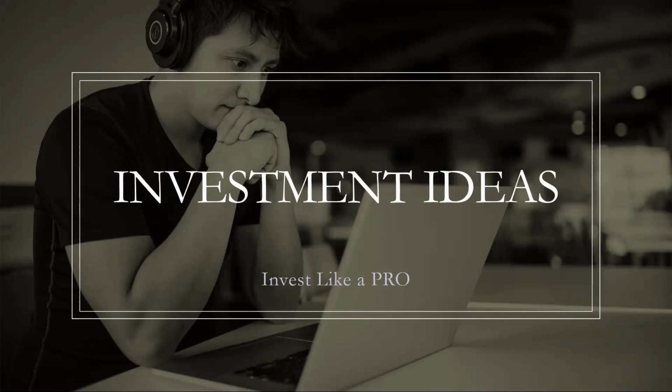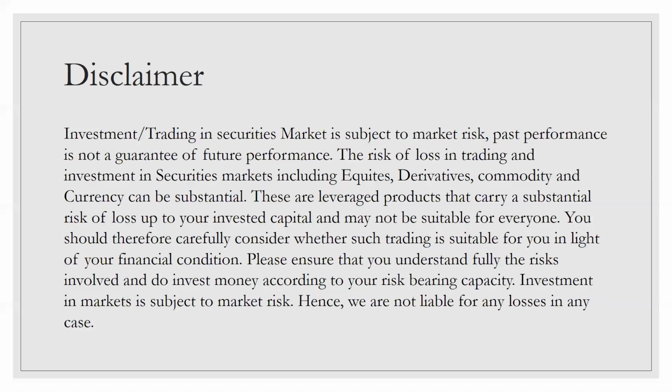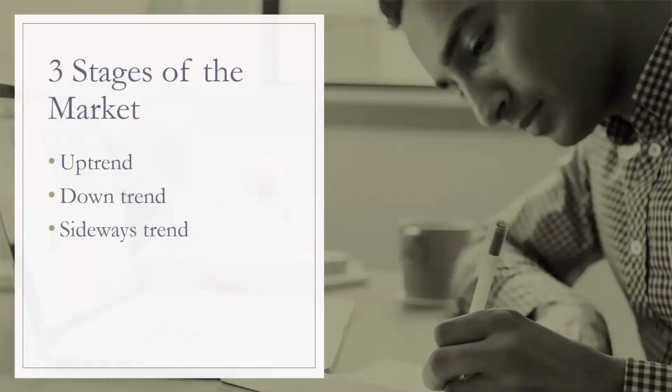Charles Dow wrote a series of articles on Wall Street before his death. As per Dow, all market-related information, such as past, present, and even future, is discounted and reflects on the charts. Today I am presenting a simplest version of his theory. As per Dow, there are 3 stages of the market: uptrend, downtrend, and sideways trend.